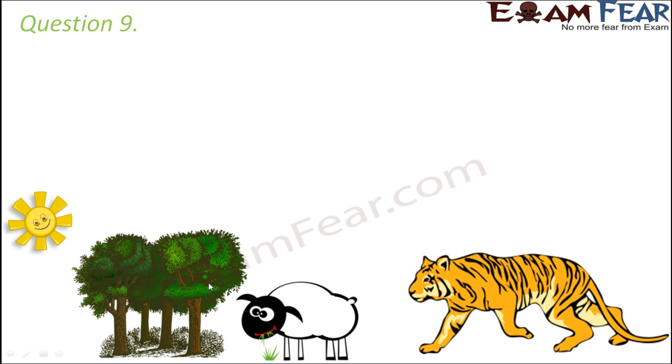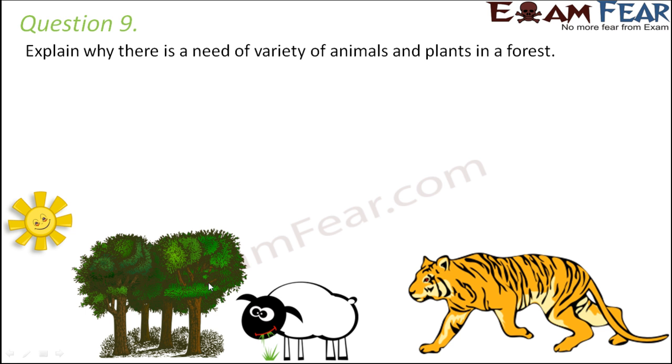Question number 9. Explain why there is a need of variety of animals and plants in a forest. We already saw that in a forest, all the animals are interdependent. They depend on one another for their food, for their survival. So when a huge variety of animals are there, there will be more options for food for animals. Animals either feed on plants or they feed on other animals. For example, think of a tiger.